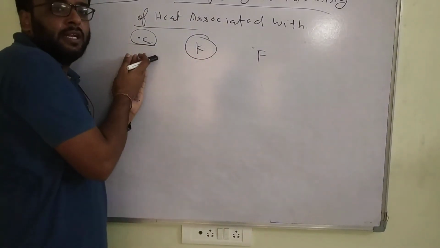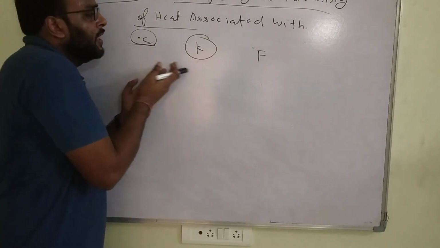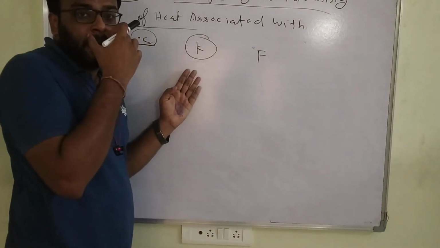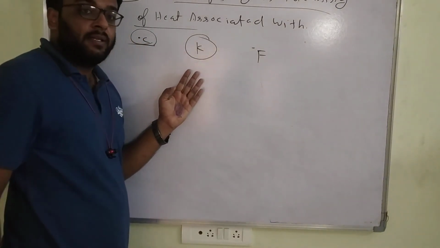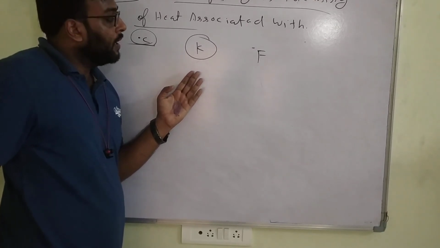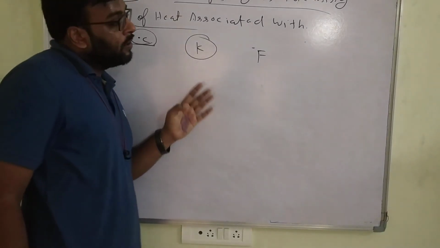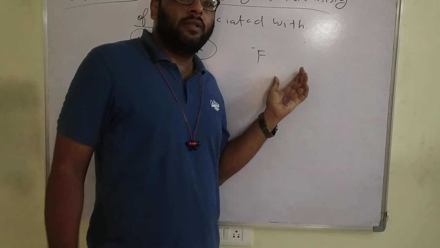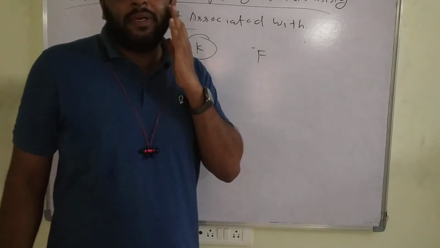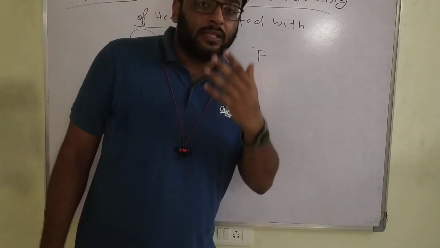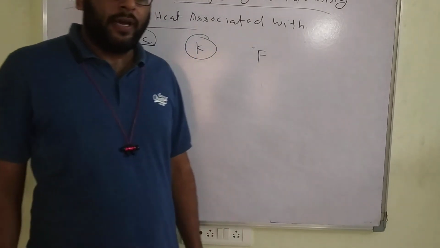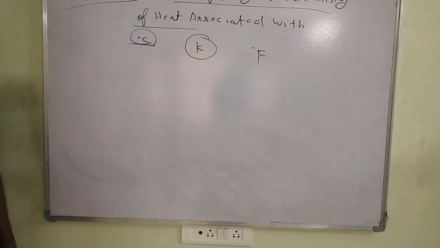Degree Celsius is for the general way, atmospheric. Kelvin is for matter like gases, whose measurements are usually considered in Kelvin, or sometimes liquids also. And Fahrenheit is for our body temperature: for human beings and animals we consider the temperature in Fahrenheit. Okay, write down these terms: the body intensity is associated with.